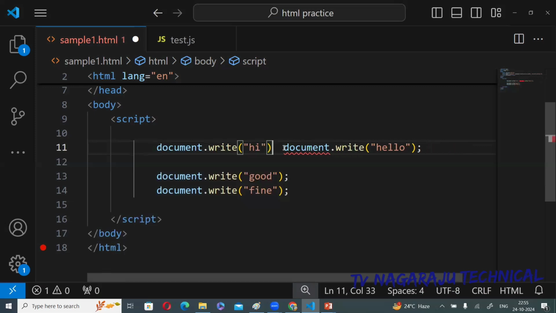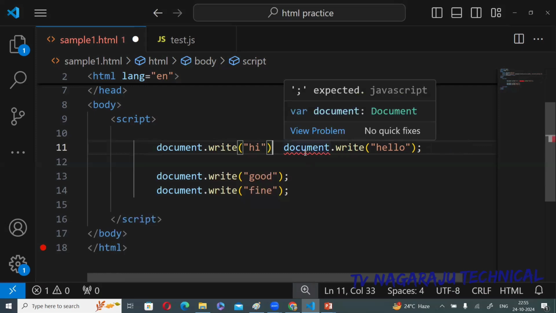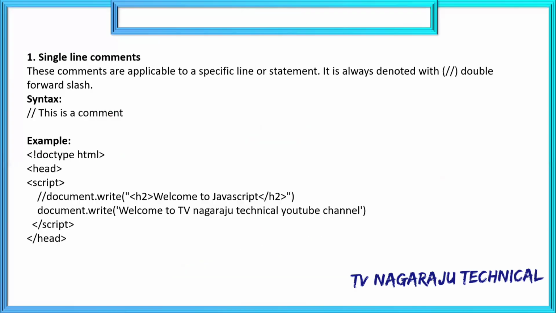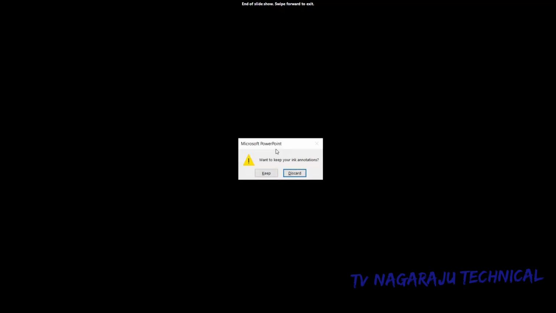Now, semicolons are optional. But here, remove. If you want to write more than one statement in a single line, semicolons are compulsory. Now see, it shows an error. In that case, semicolons are compulsory. Now you got the point. If you want to write in multiple lines, semicolons are optional. If you want to write a set of statements in a single line, semicolons are compulsory.